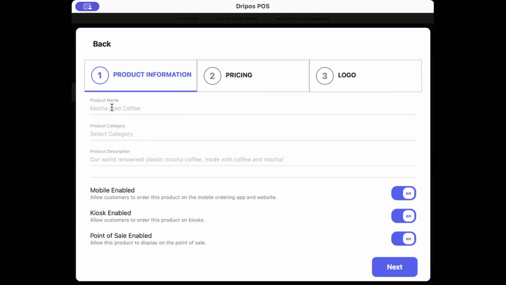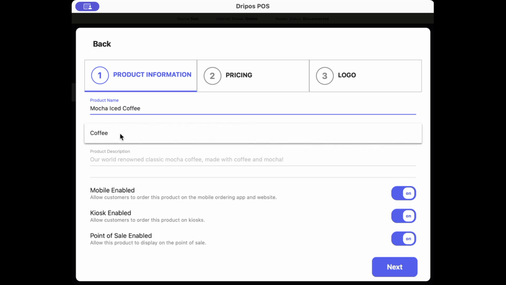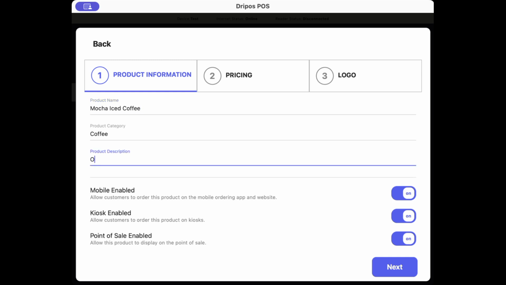First being the product name. So let's just copy what's already there, mocha iced coffee. Then you will need to select a product category. So we created coffee already, so let's also just attach that category to this product. Next is product description. This is optional, but here you have the option to include a short description of your product. So this is, let's do the same thing, world famous mocha iced coffee.